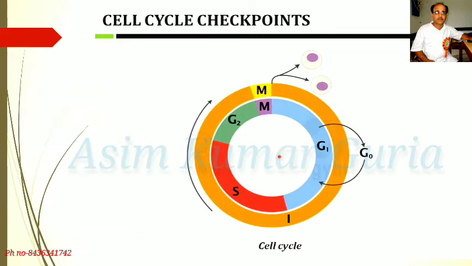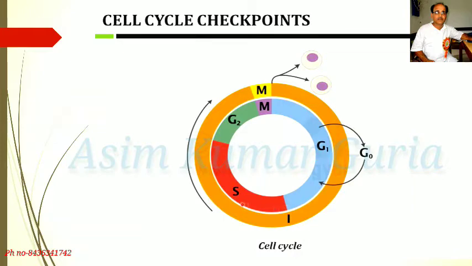Interphase is again divided into three substages. First, G1 or gap 1 or growth 1 or pre-DNA synthesis stage.